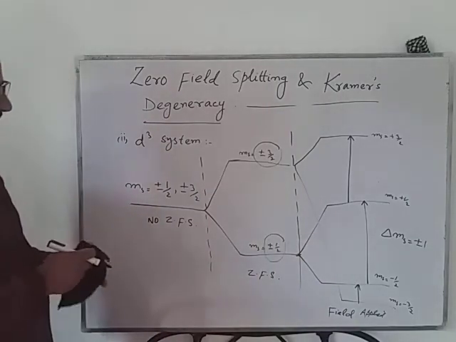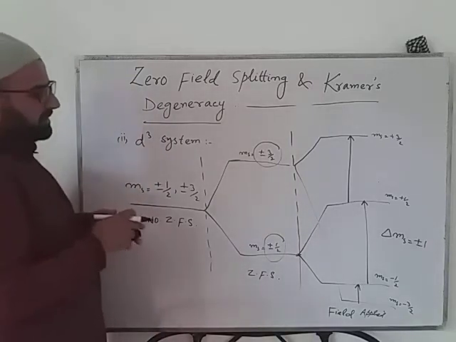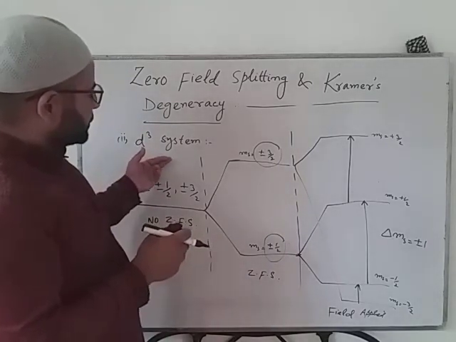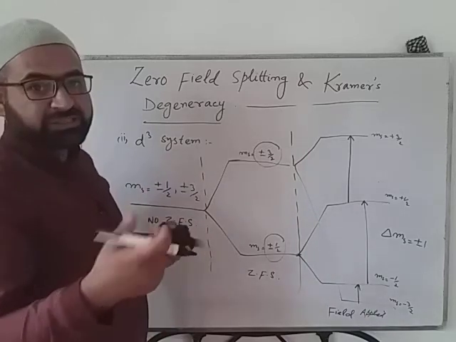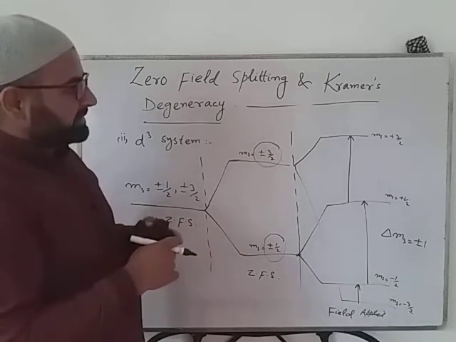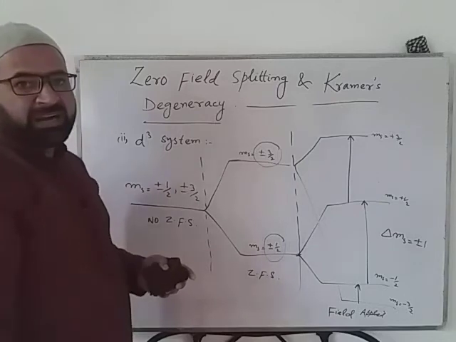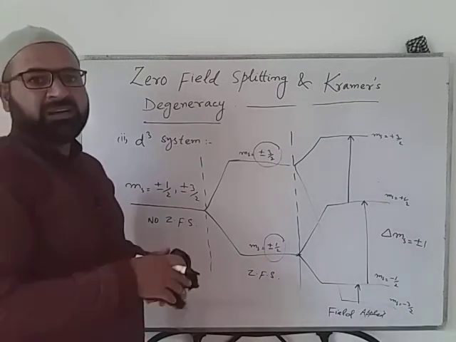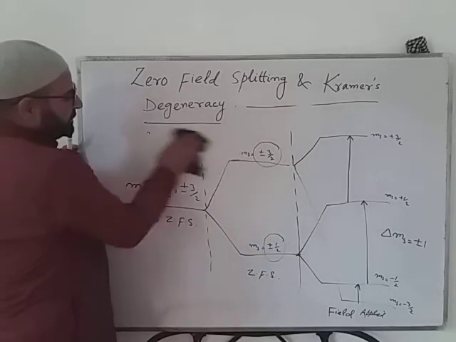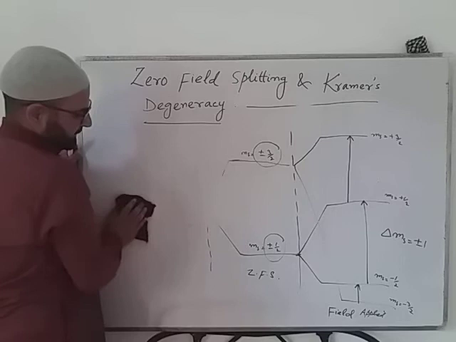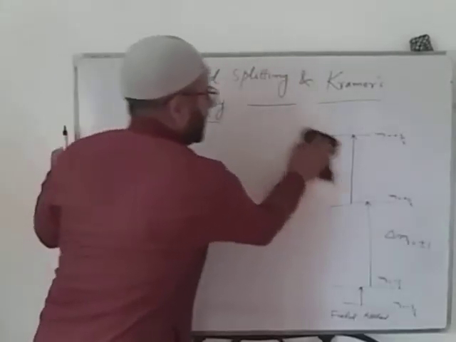Now here, for example with this chromium, one thing can also happen. If we have a metal ion which is nuclear spin active, then that nuclear spin will interact with these spin states separately and further split them, which we call hyperfine splitting. So this was chromium 3 plus, that means a D3 system. Now we can have one more system, like a D5 system.